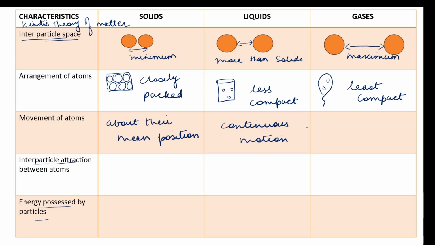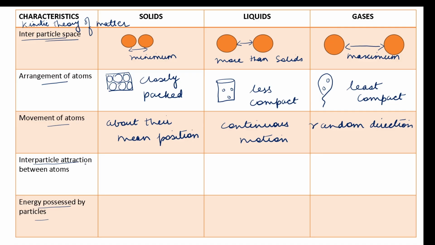And in gases they will move in random directions, because the interparticle space is maximum in gases. So based on interparticle space, we have understood the arrangement and the movement of atoms.